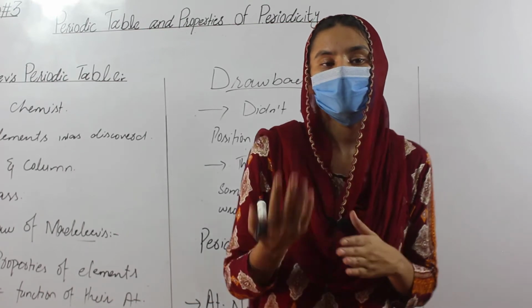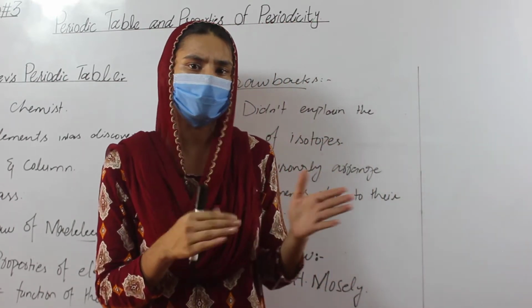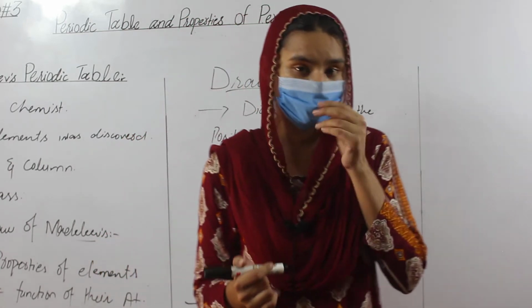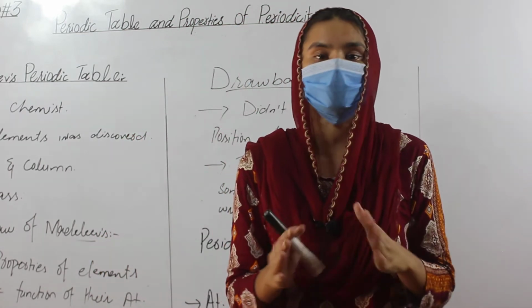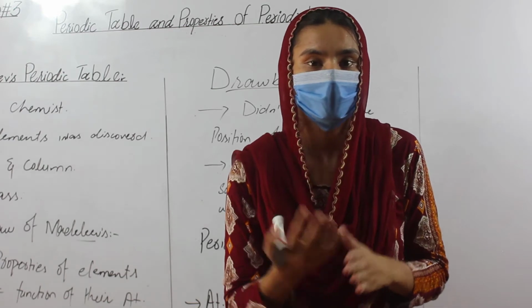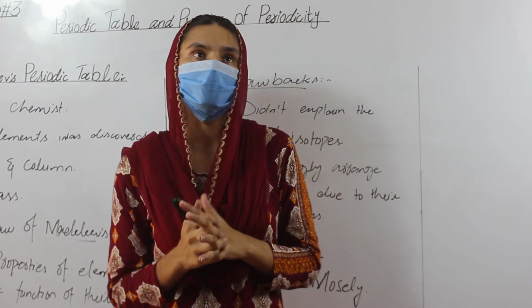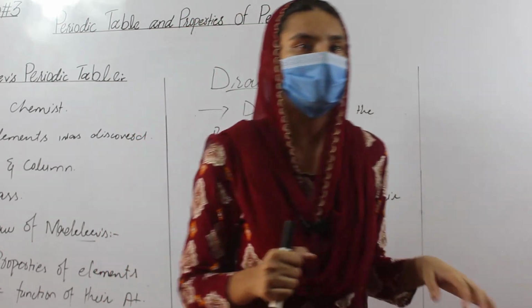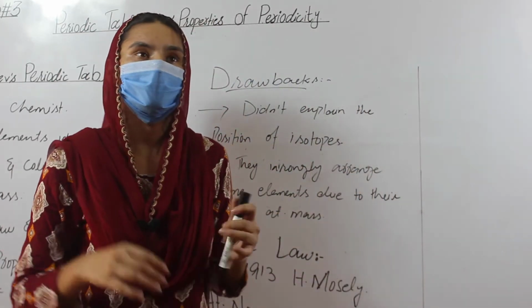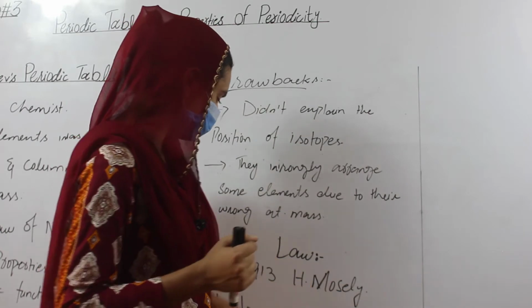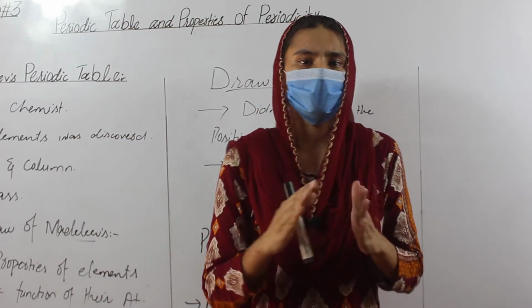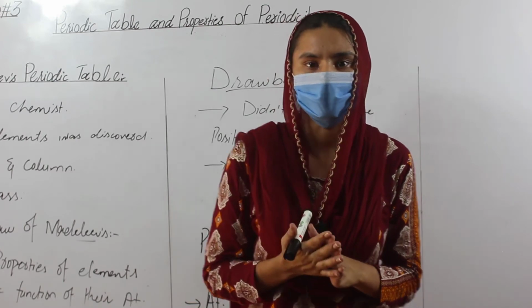They may be equal for two or more elements, but atomic number is fixed for every element. It can never be the same in two elements. That's why H. Moseley thought we should apply atomic number to Mendeleev's periodic table.